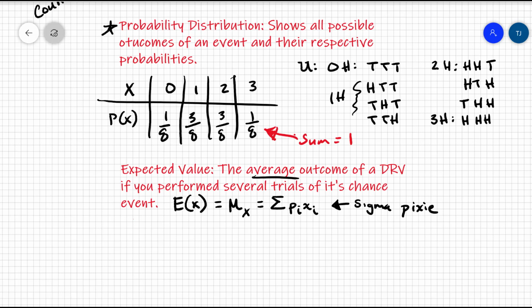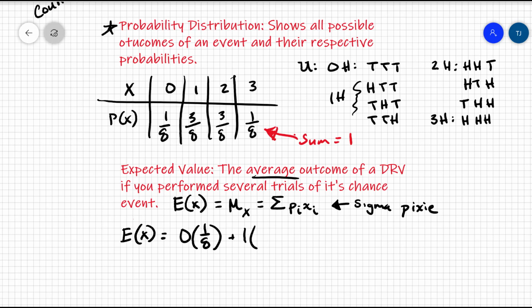So what does that look like in this case? Let's calculate the average number of heads we would get if we toss a coin 3 times. If we did this many thousands of times, how many heads would we get on average? E of x in this case is going to be: we take the value of getting 0 heads and multiply it by its respective probability, 0 times 1/8.